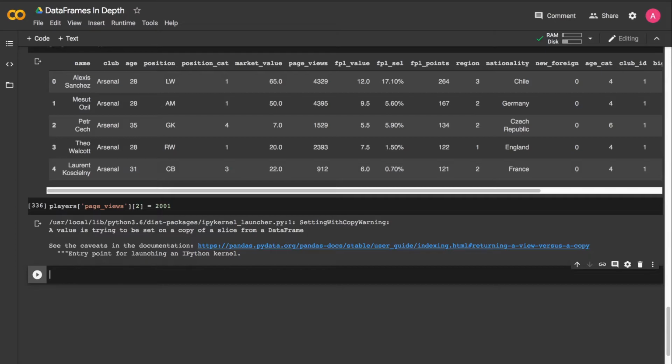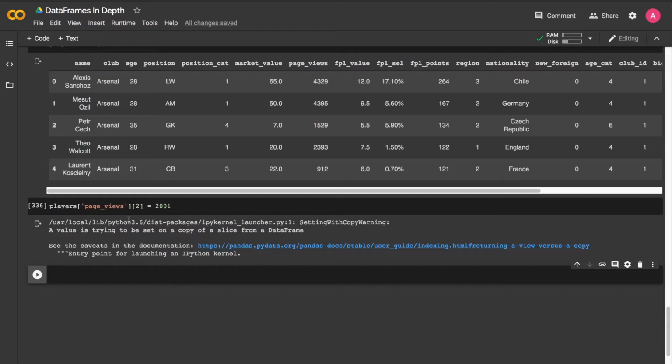So what's happening here? The reason we get this warning is because Pandas cannot guarantee that we are working with the actual underlying data frame when we do indexing like this, which is known as chained indexing. And specifically, we're doing assignment using chained indexing, so you can call it chained assignment. Pandas doesn't know whether we're working with a copy or a view. It cannot guarantee it. Depending on how the memory is structured, we could be working with a copy of the data or a view to the underlying data frame.